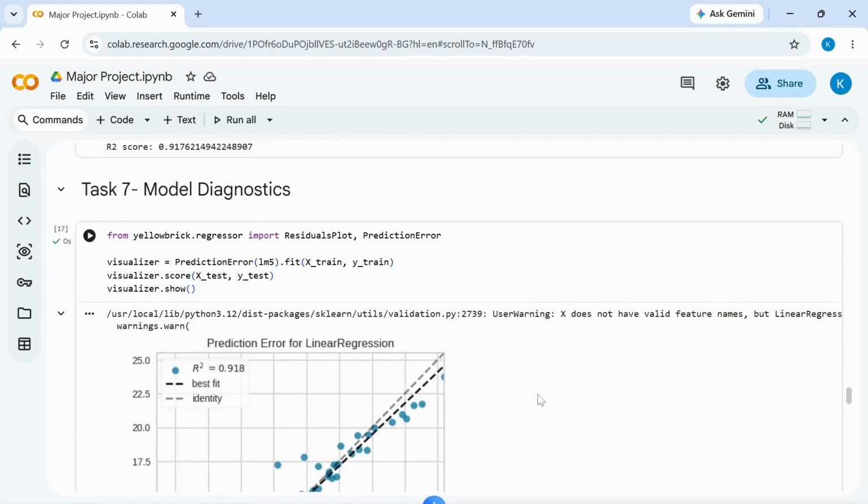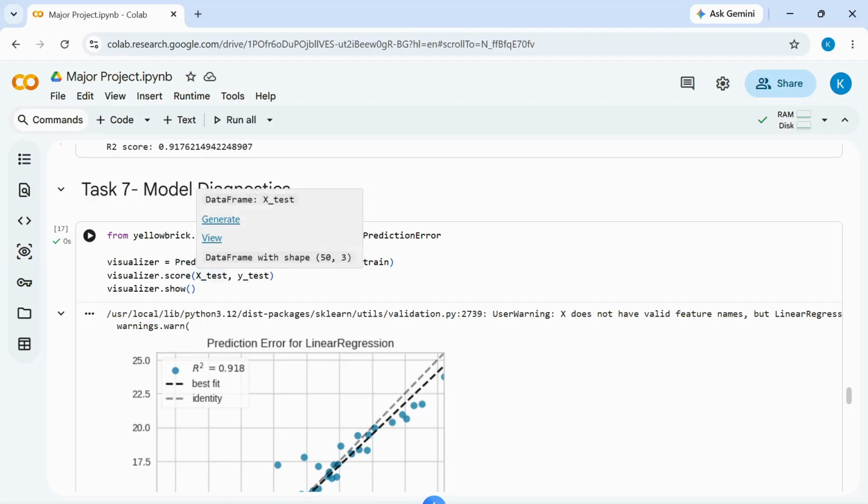Till now, we have only used numerical metrics to compare our LLM models. In this step, we are using the Yellowbrick library to visually evaluate our machine learning model instead of only looking for numerical metrics like RMSE and R2 score. We use graphs to understand how well our model is performing.